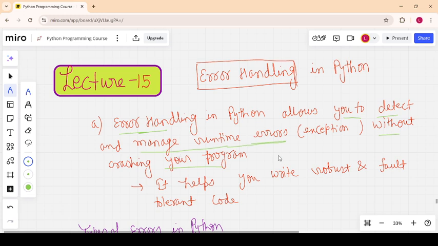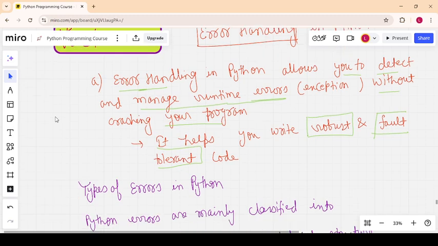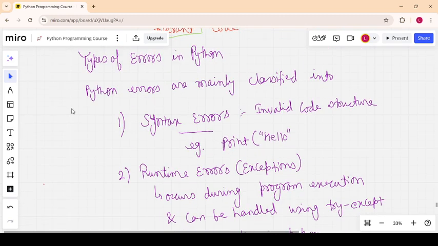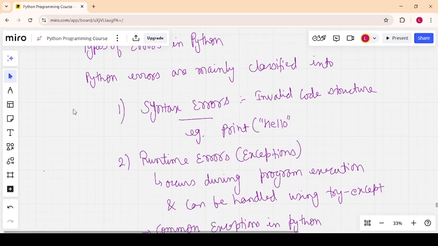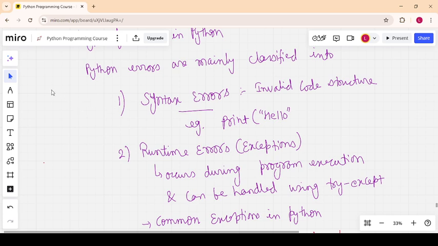So it will help you to write robust code, fault tolerant code. Okay, fault tolerant code. Before diving into error handling, first understand the types of error in Python. There are two major types of error in Python. First is syntax error, second is runtime error.